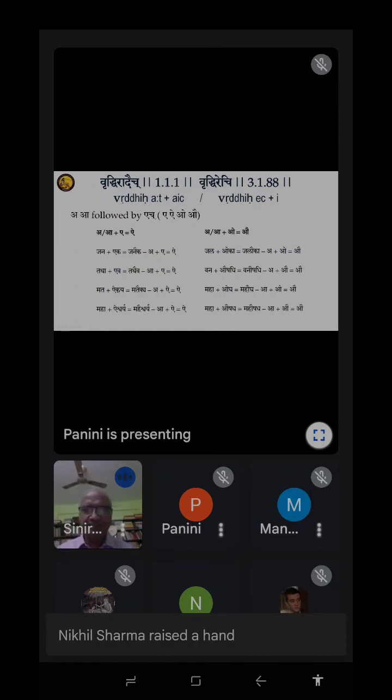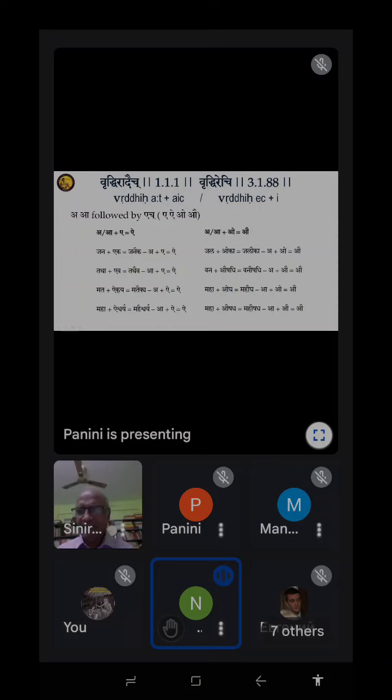Yes, Nikhil. Yeah, please. So if we have to break the sutra, it's basically Vriddhir At plus Aich. So At would be A, Ai and Au, because when you are giving a definition, you are giving a Sanjna, Bruddhi. What is Bruddhi? Only these three letters, A, Ai and Au. Every sutra gives you two things, subject and predicate. Ad, Ai, Au, Iti. So that means Bruddhi means only these three letters.